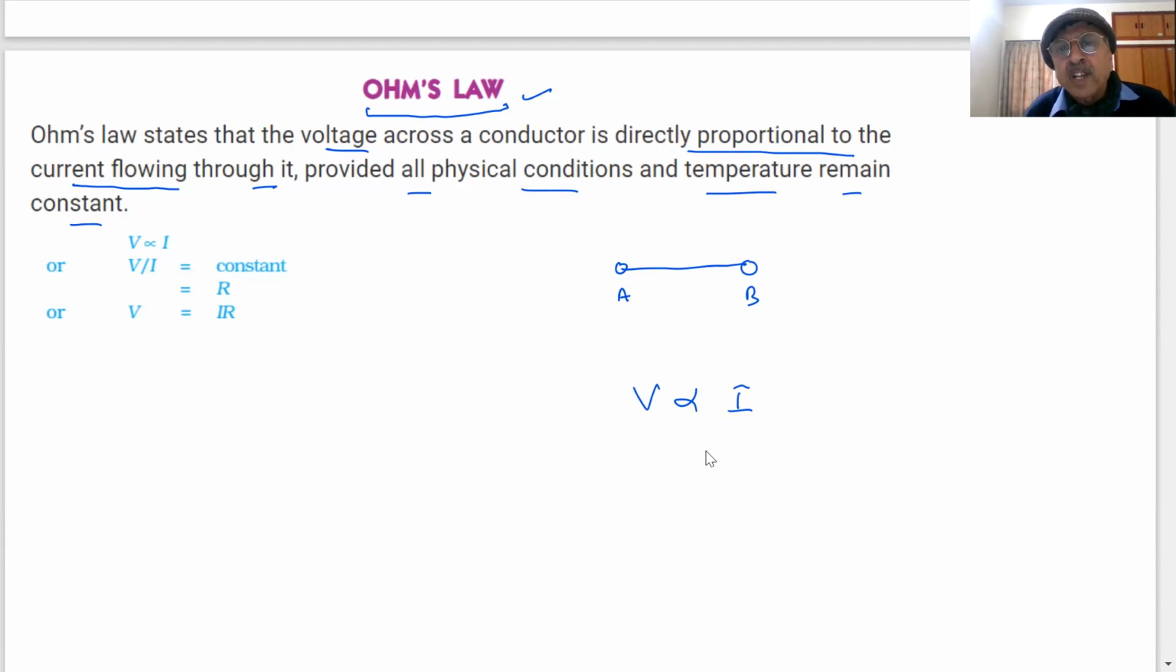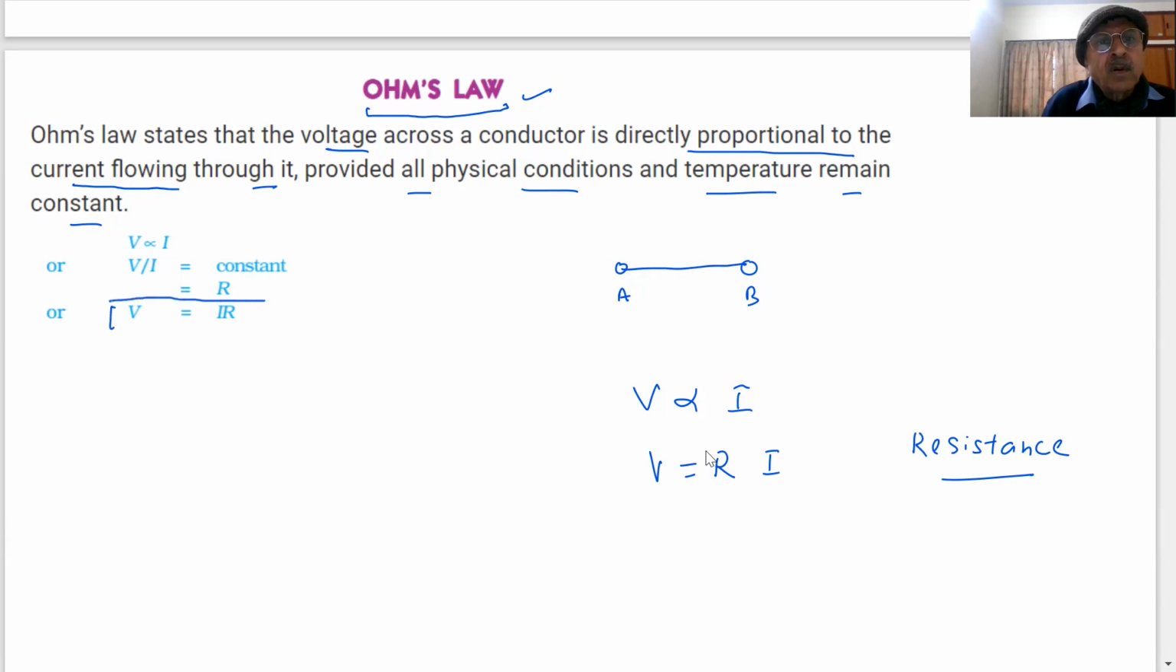And the proportionality constant, what we do in physics is replace it by a constant which was called R. R here is a proportionality constant, student, which is called the resistance. What is resistance? We are going to explain very soon. Therefore, this formula comes out: V is equal to R into I. This is called Ohm's law. Note down. An important consequence of this formula is V by I will be R, which is a constant. Is it clear?